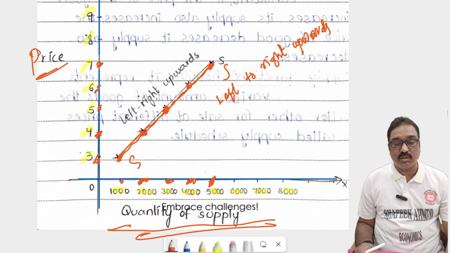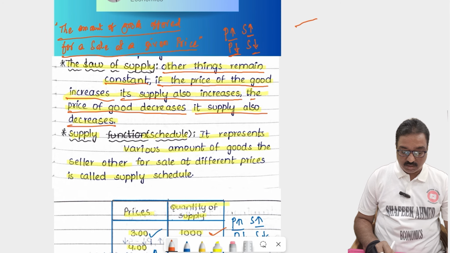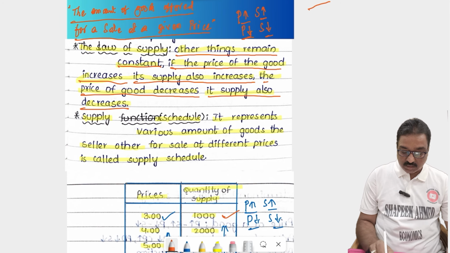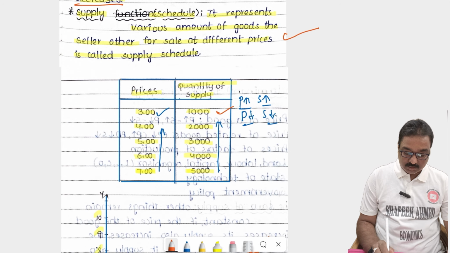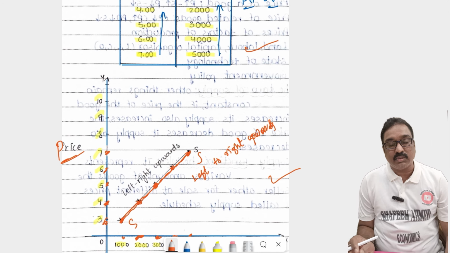It's a very simple answer. First write down the law of supply definition, then the supply schedule, and then draw this table and draw this graph. This is enough for the short answer purpose.